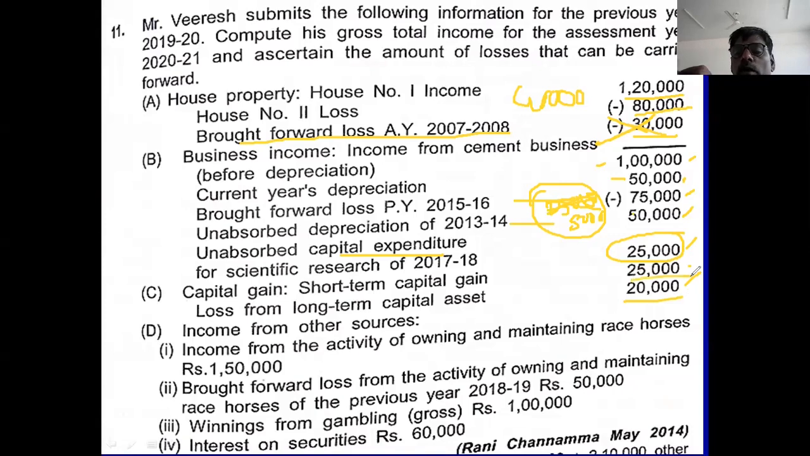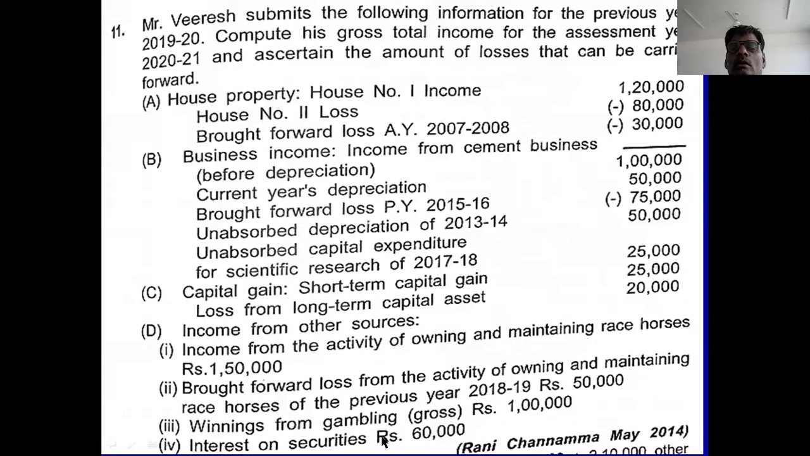Then capital gain is 25,000. In the capital gain 25,000, you adjust the business loss. Not business loss, the unabsorbed depreciation and capital expenditure, not the business loss brought forward. Business loss brought forward cannot be adjusted with the other head. You see the table.